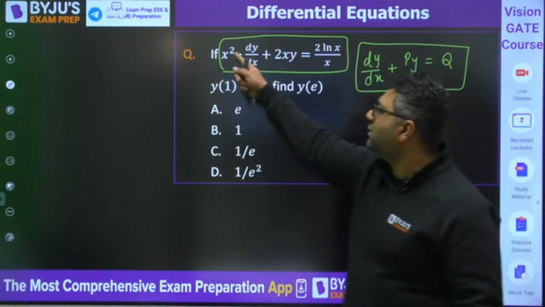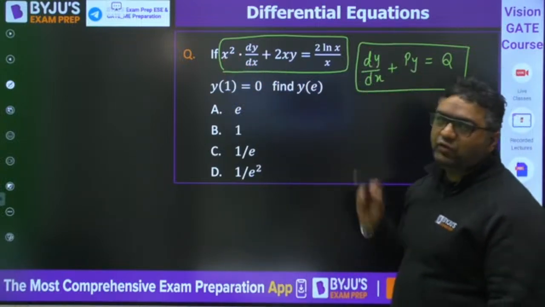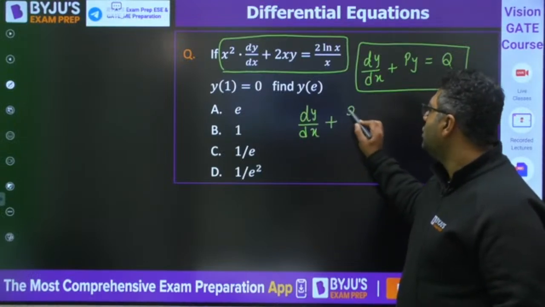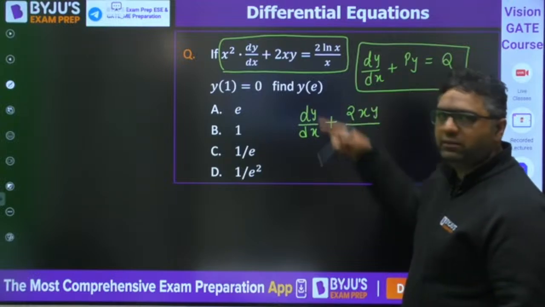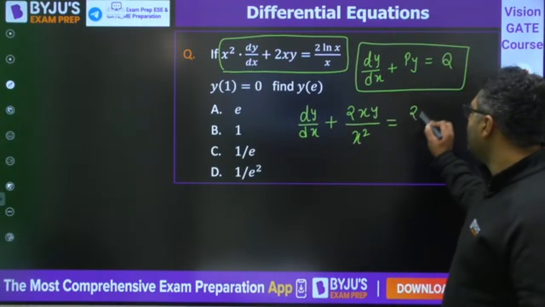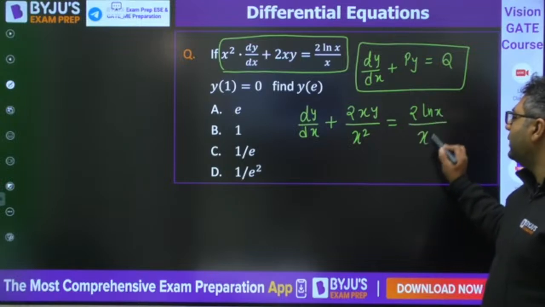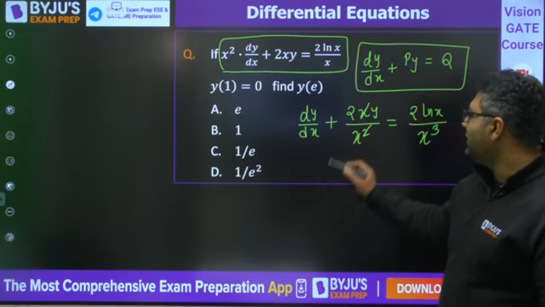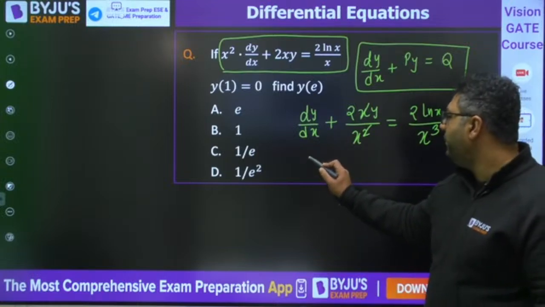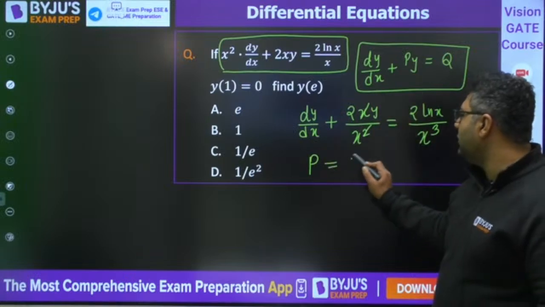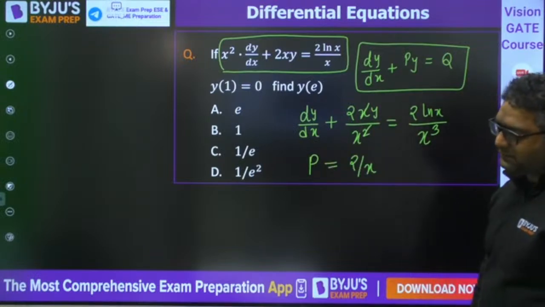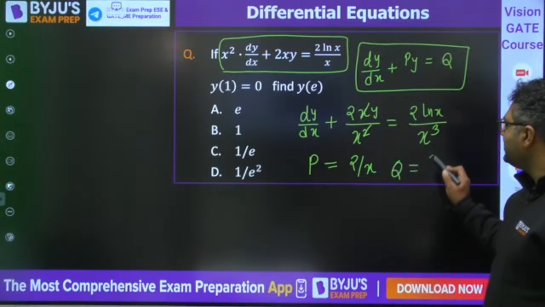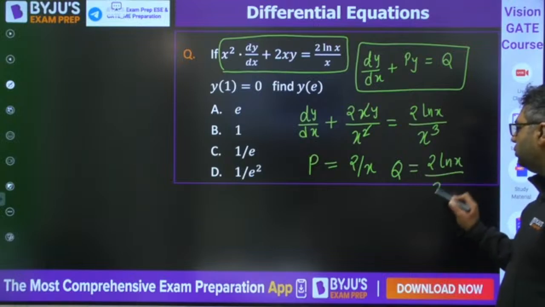How will we be converting? Just divide the equation by x square. When you divide the equation by x square, this will become dy by dx plus 2xy divided by x square is equals to 2 ln x upon x square times x, which is x cube. So from here x will get cancelled out. If you compare, P is nothing but 2 by x. So when we have P as 2 by x, what is Q? Q is 2 ln x by x cube.